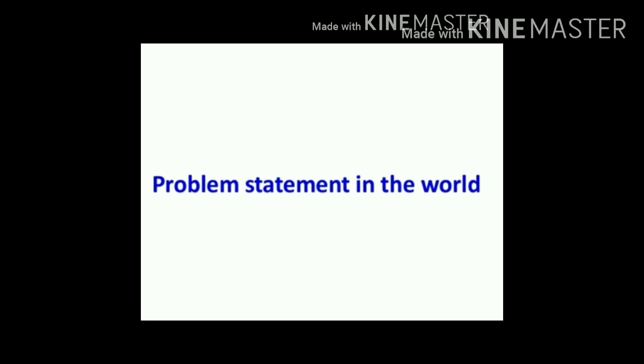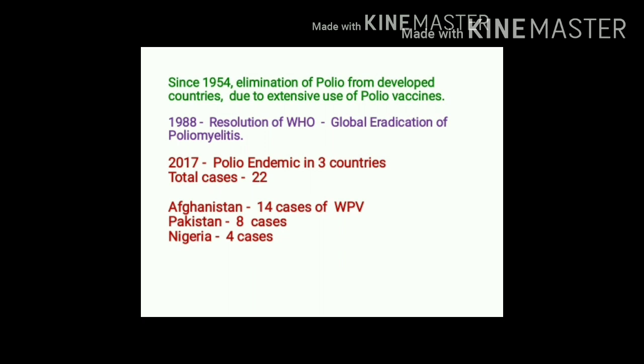Let's have a look at the problem statement in the world. Since 1954, the majority of developed countries achieved success in the elimination of poliomyelitis. This success was achieved only on the basis of widespread immunization against poliomyelitis. The year 1988 is important because this is the year when WHO passed a resolution for global eradication of poliomyelitis.